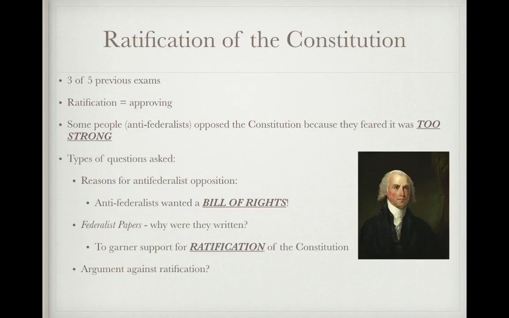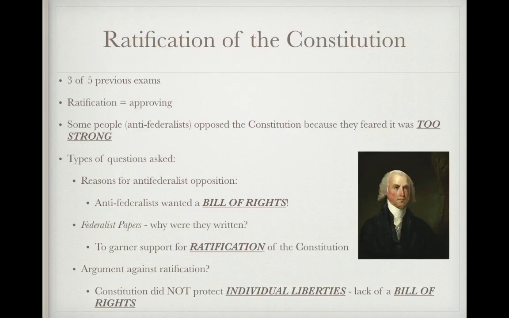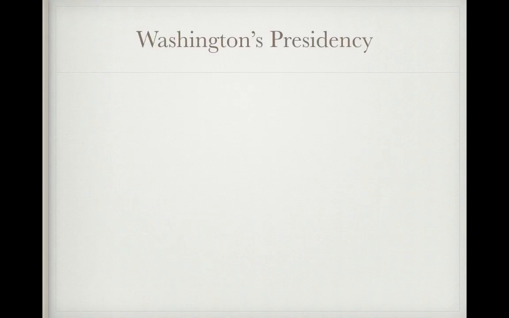Now, what was an argument used against ratification? Again, the original Constitution did not have a Bill of Rights, so those would be added to gain support of anti-federalists. So when you see ratification of the Constitution, you are to think Bill of Rights or Federalist Papers. All right, we'll finish up with Washington's presidency. 3 out of 5 previous exams, although one exam had 2 questions during his presidency.